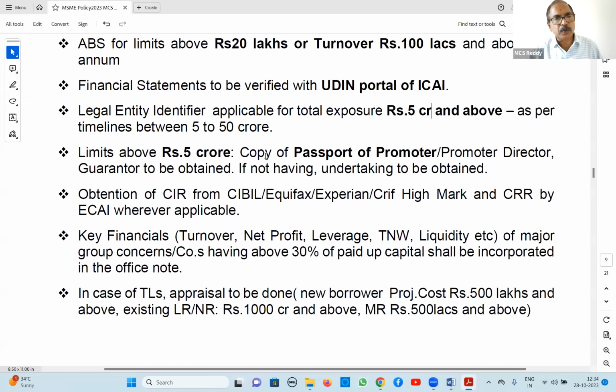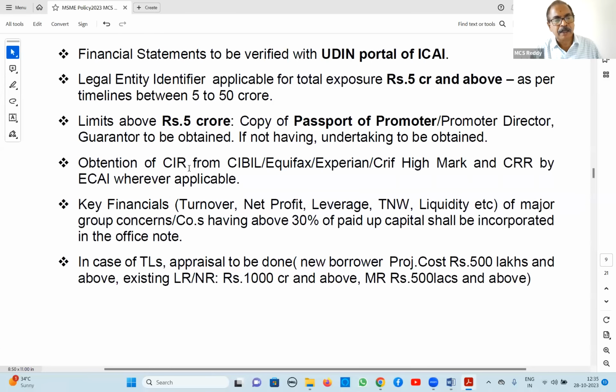Next, above 5 crores limits, copy of passport of promoter or promoter director or guarantor, you have to obtain. If they do not have a passport, you have to take an undertaking letter from them. Next, CIR from CIBIL, Equifax, Experian, CRIF, Highmark, and CRR by external credit assessment wherever applicable, meaning 25 crores and above, external rating is compulsory.